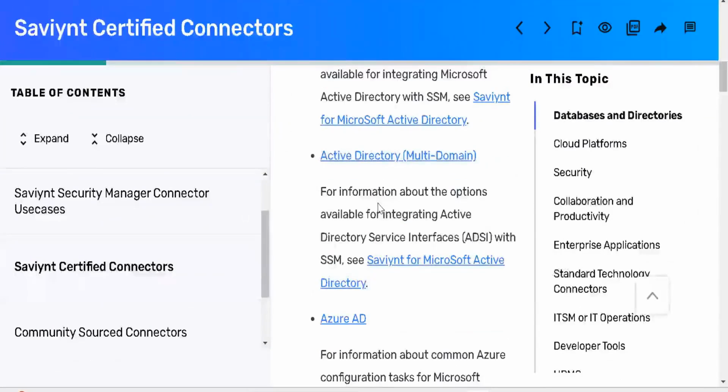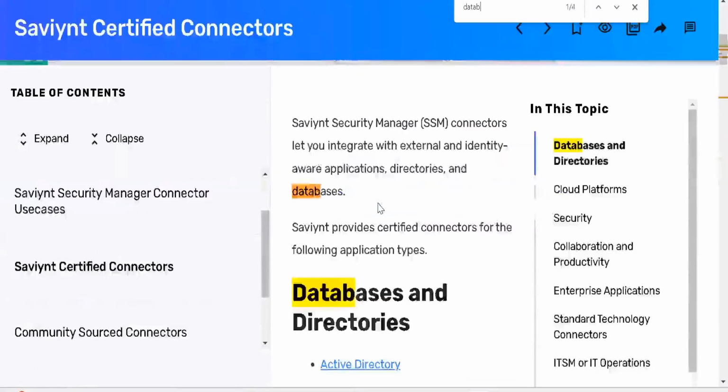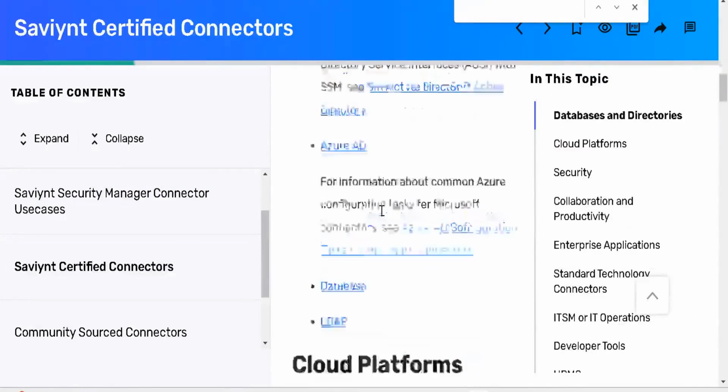You can search it from here, and if you go down, you can find it.